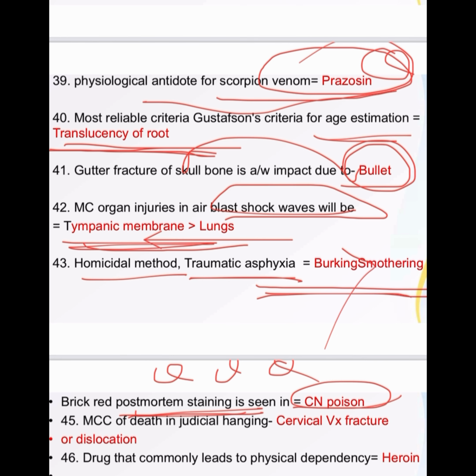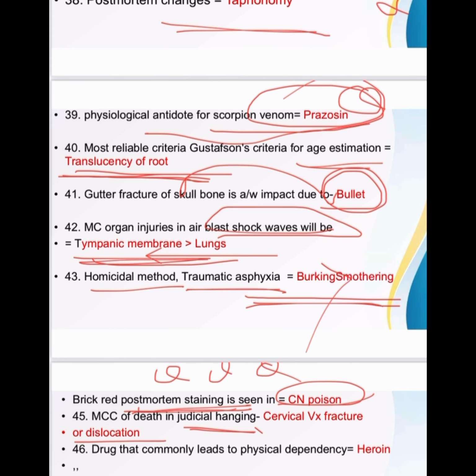Then most common cause of death in judicial hanging is cervical vertebra fracture or dislocation. Then drug that commonly leads to physical dependency is heroin.